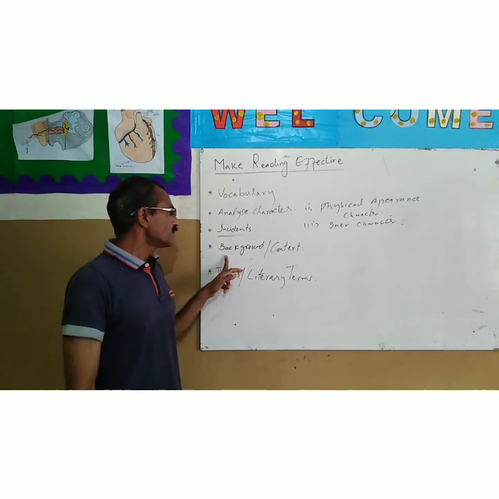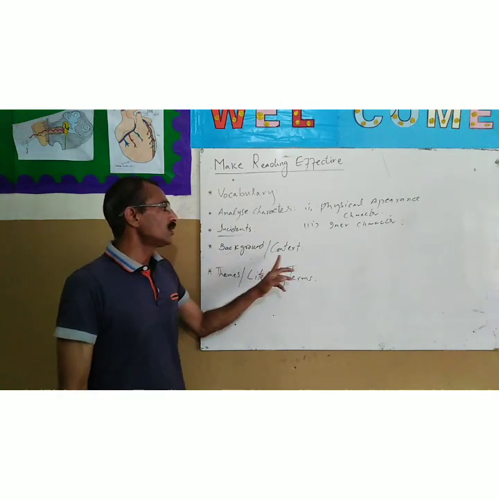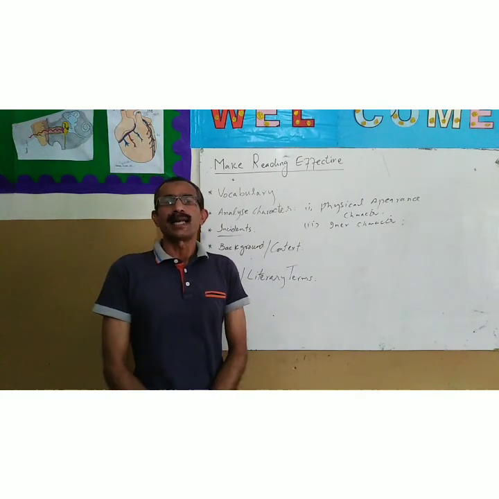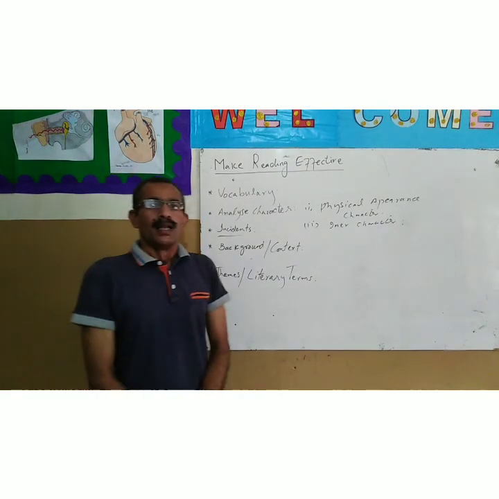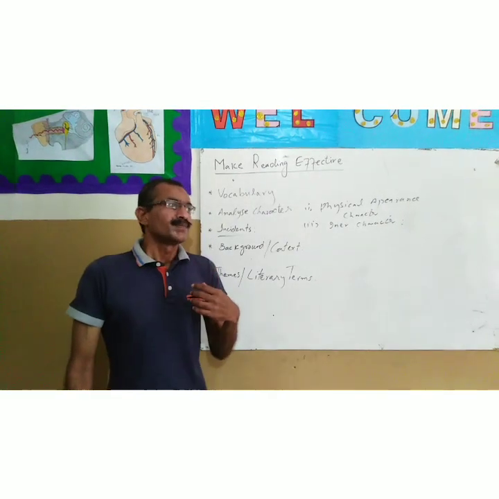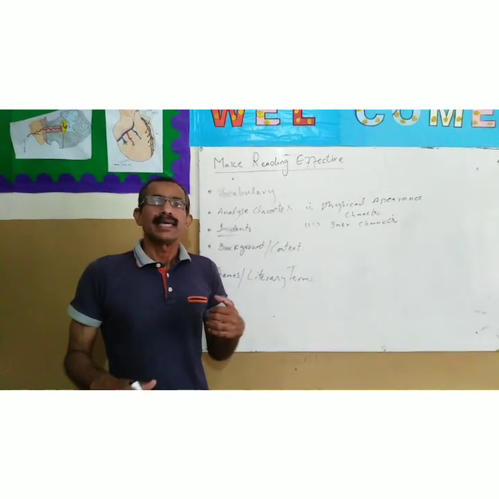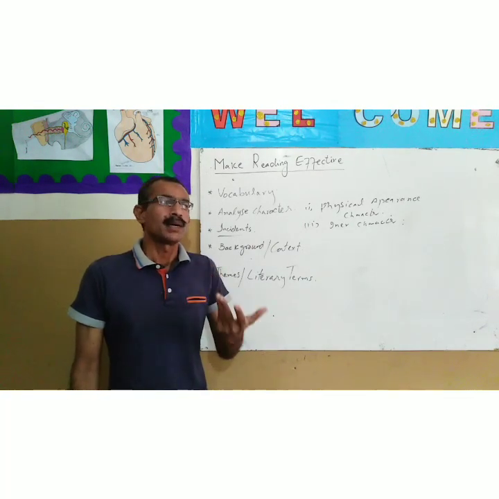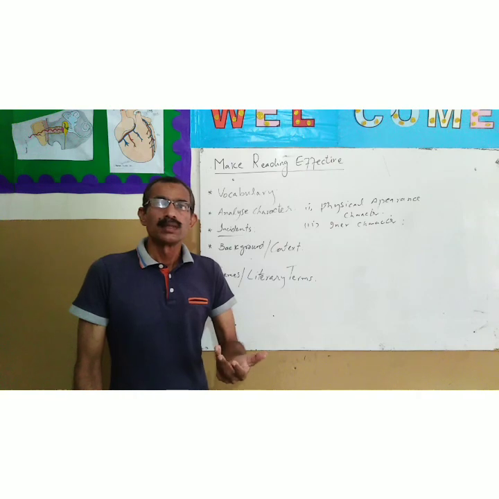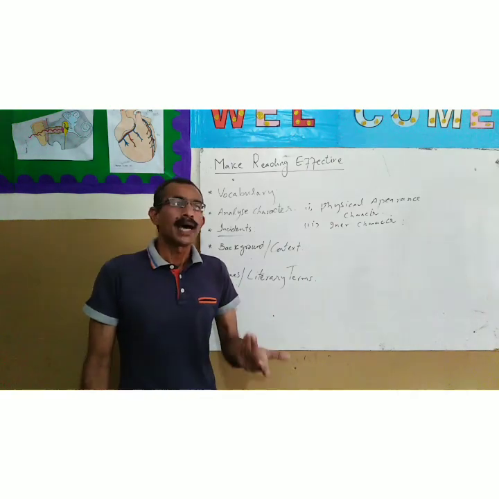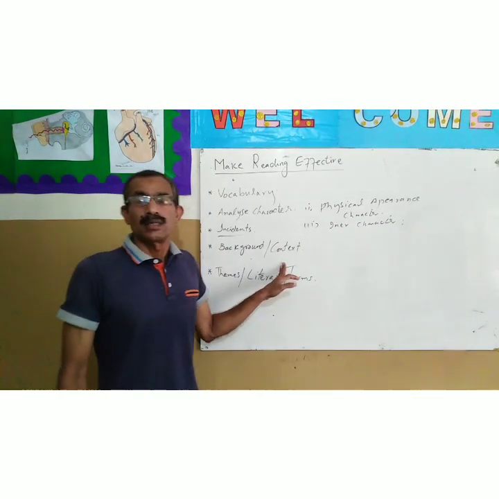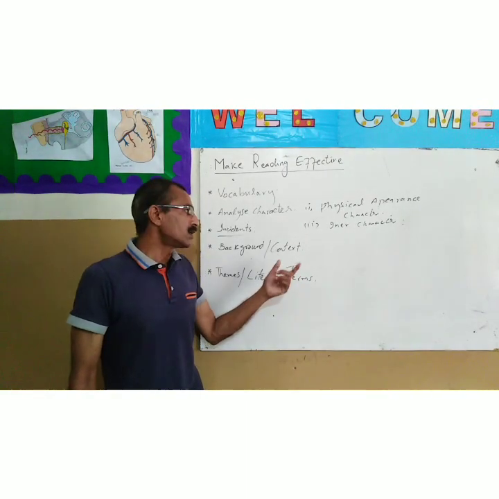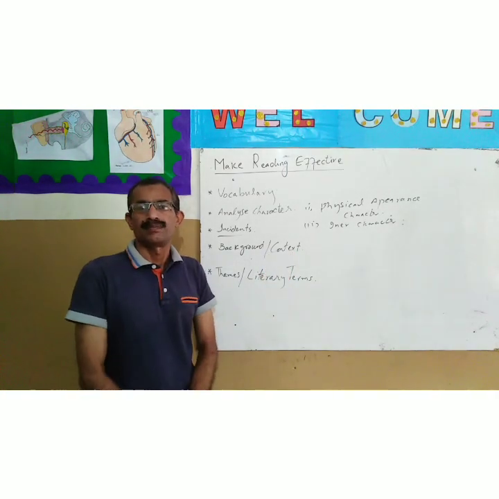My fourth step is background or context. Any writing by the writer is written sometimes in some political background, in some religious background, any revolution, like Charles Dickens' novel A Tale of Two Cities, which is written in the context of the French Revolution.